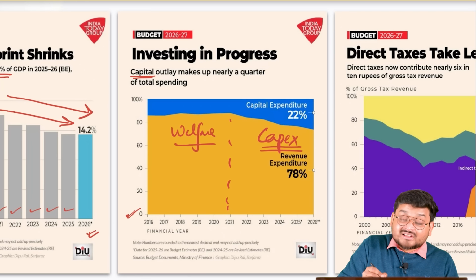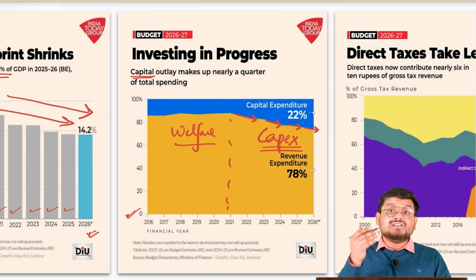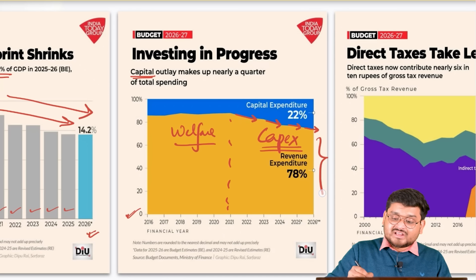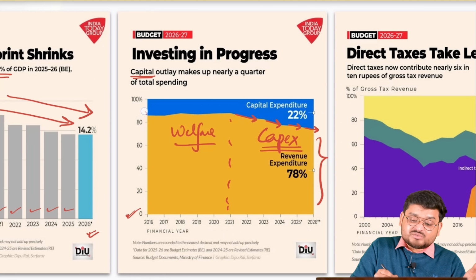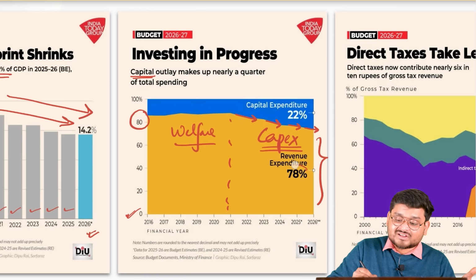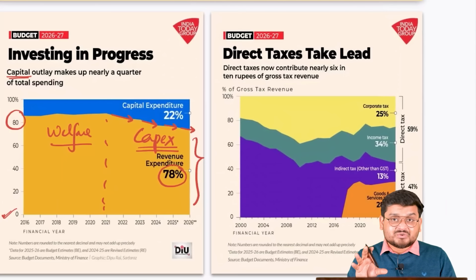Because if you see the blue section right now, in future periods of time it is actually increasing as compared to the share of the revenue expenditure. Earlier when the revenue expenditure was more than 80%, right now it has come down to 78. So this is where you can actually take down this data too.